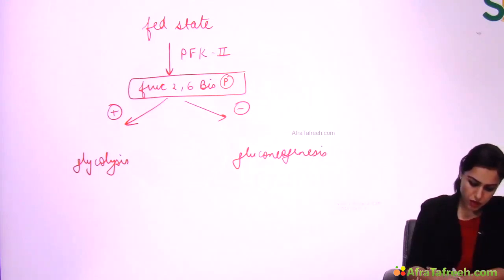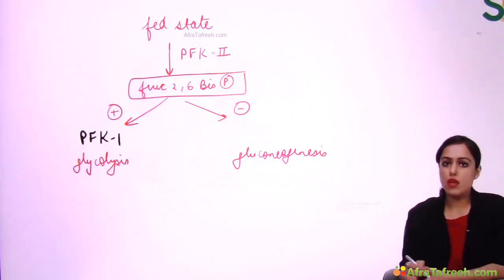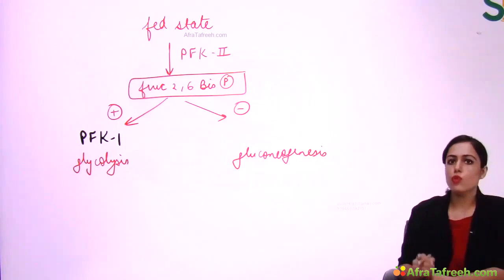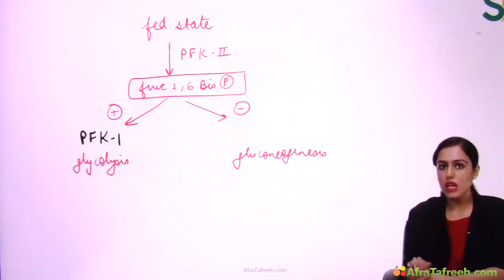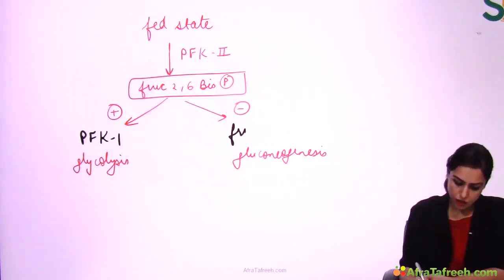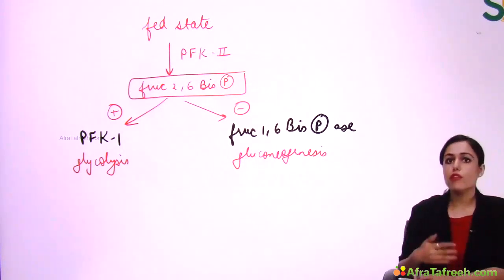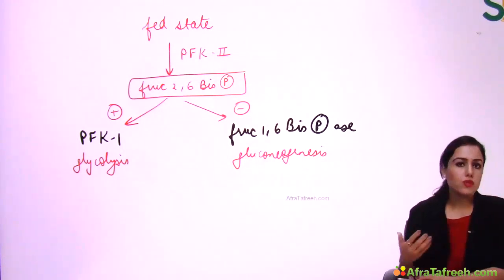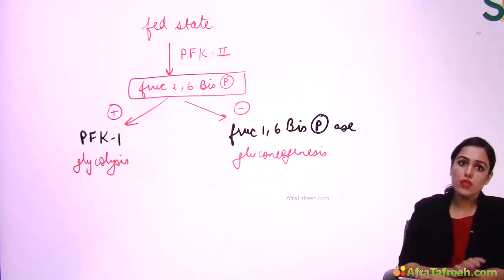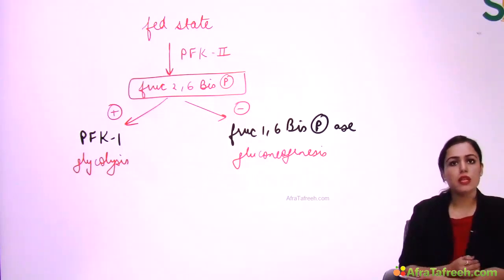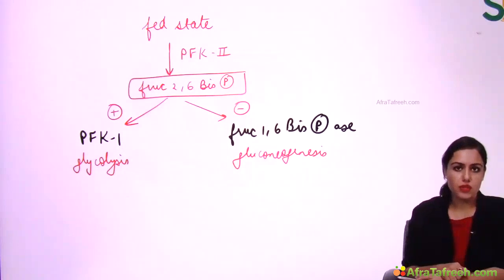See the enzymes here. Fructose 2,6-bisphosphate will activate the rate-limiting enzyme PFK1 of glycolysis. And on the other hand, you know the counterpart enzyme of PFK1 in gluconeogenesis is fructose 1,6-bisphosphatase, and that is inhibited, right? So in fed state, this is happening. Now in fasting state, PFK2 is not active, so fructose 2,6-bisphosphate is not formed. So the opposite will happen. Glycolysis will be decreased and gluconeogenesis will be activated, right?